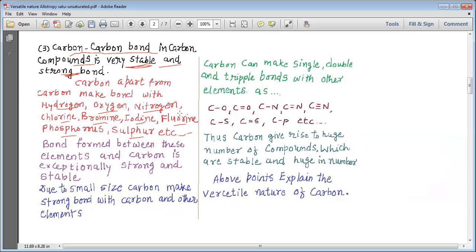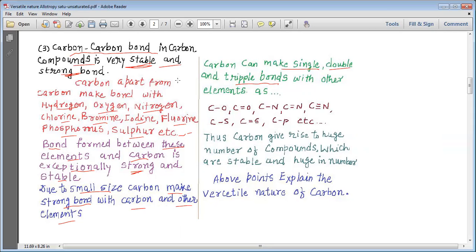So you can easily understand that apart from carbon, carbon can make bonds with so many other elements. Hardly any other element can make such a huge number of compounds. Thus we can say that the bond formed between these elements and carbon is exceptionally strong and stable. Due to its small size, carbon can make strong bonds with carbon and with other elements too. Carbon can make single, double and triple bonds.